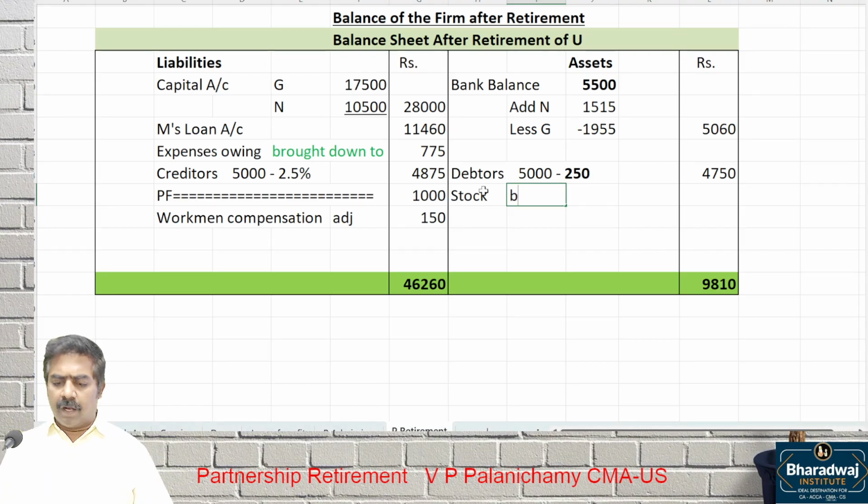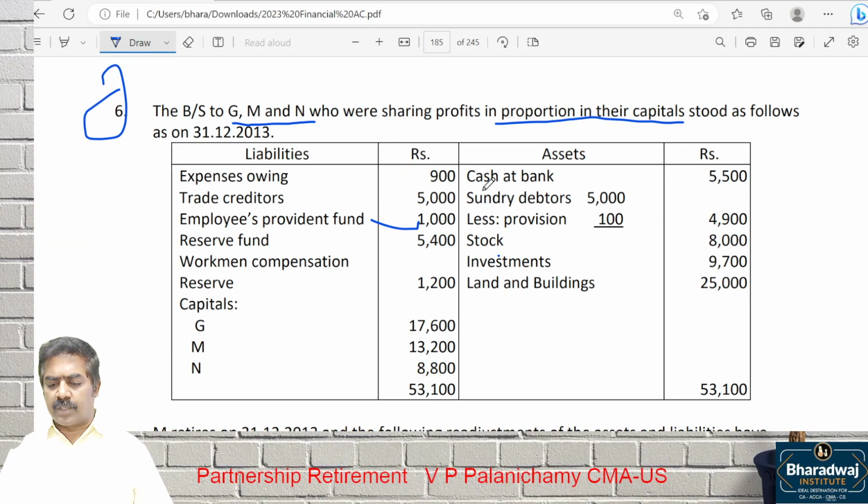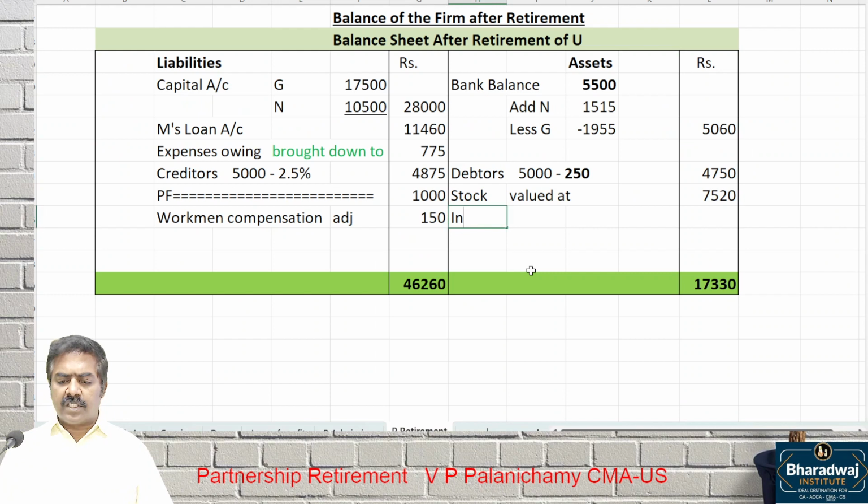Stock to be valued at 7,520. What is the next one? Investments, will it come? No. It is taken over by M. It will not come.